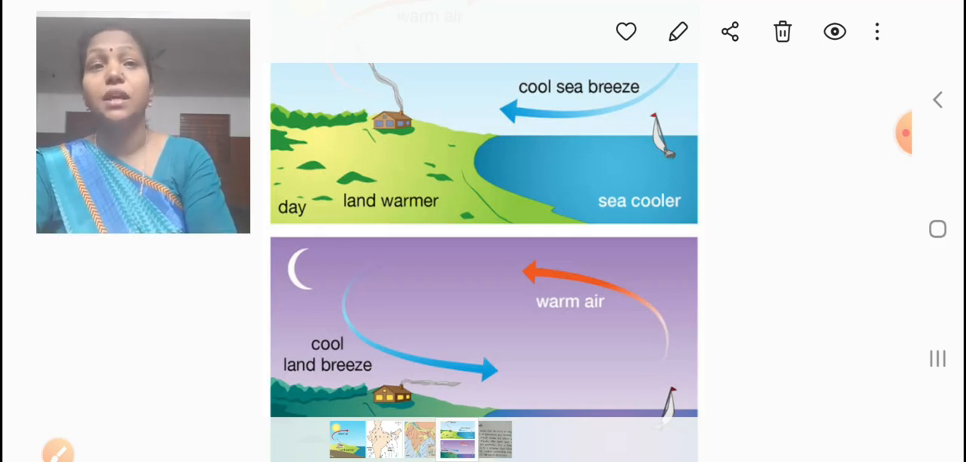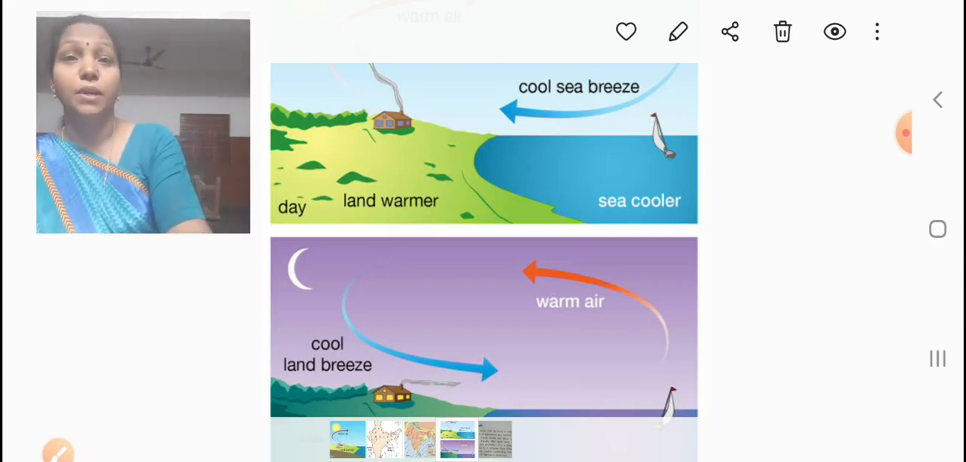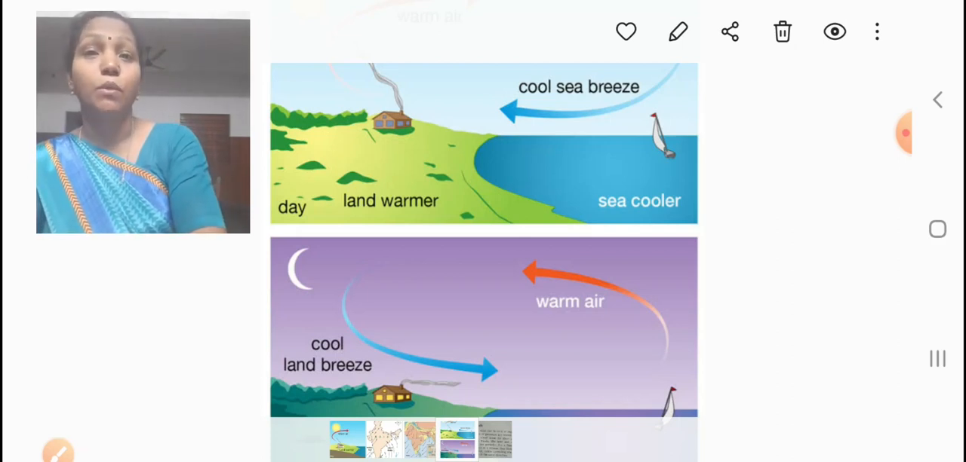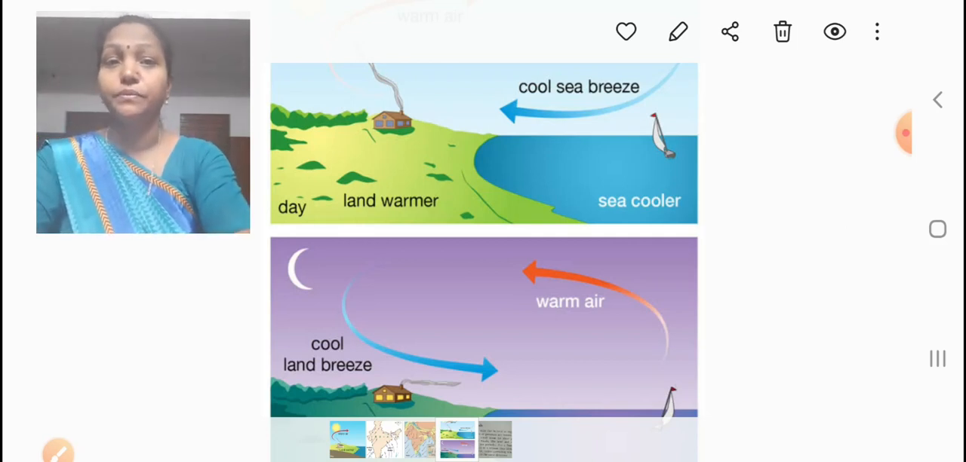To that region, the cool air from the sea flows. Above the regions of the sea, the air is very cool and has high pressure. So from the areas of high pressure above the sea, cool air blows towards the land. That is known as the sea breeze. That is called the sea breeze. Sea breeze occurs during the daytime.